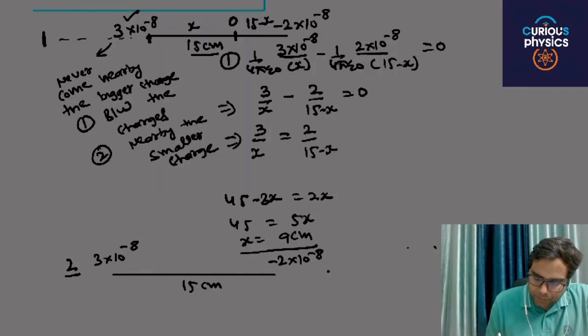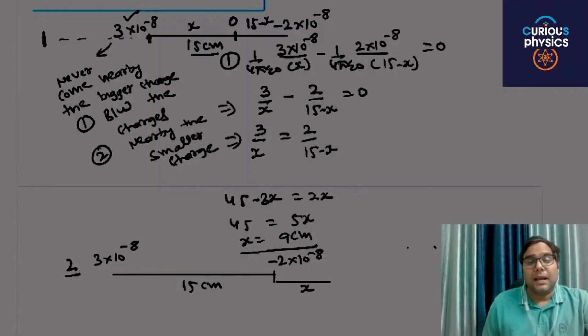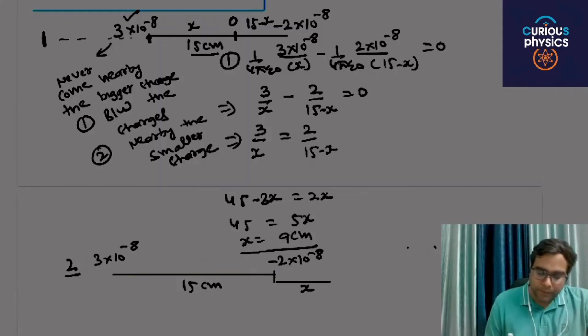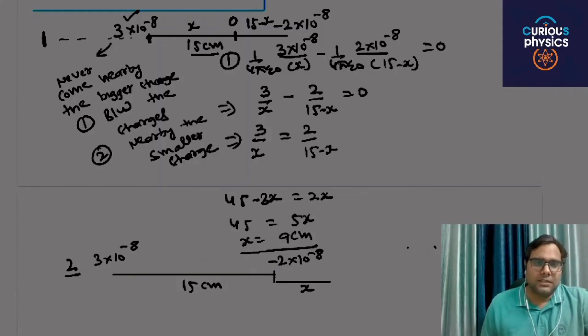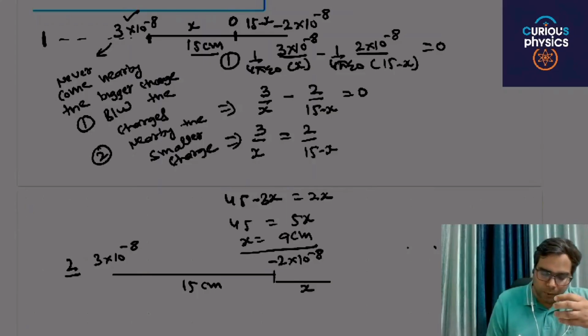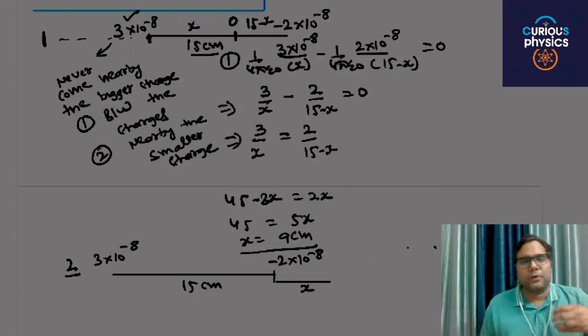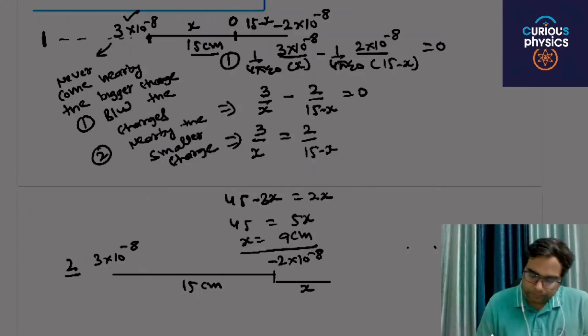Let's say this point of zero potential is x centimeter from the smaller charge, and this point will never come nearby the larger charge. You can try to solve at the point nearer to 3 into 10 raised to power minus 8, and you will never get a proper answer.